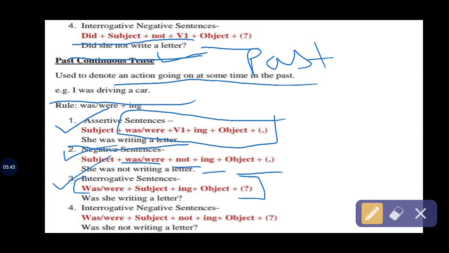Was she writing a letter? It's the perfect and correct instance for a past continuous interrogative sentence. And then the combination of past continuous tense, interrogative and negative, for making a sentence: was plus a subject plus not plus ing plus object. Was she not writing a letter? That's the example, and that's the main rule to make interrogative and negative past continuous tense.